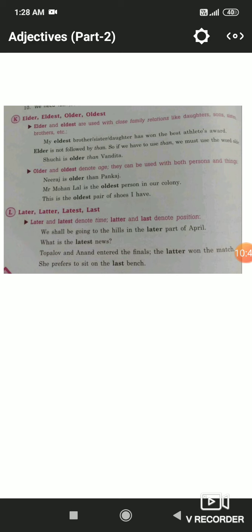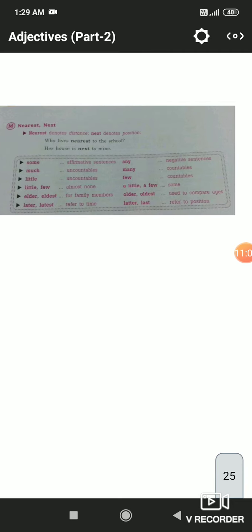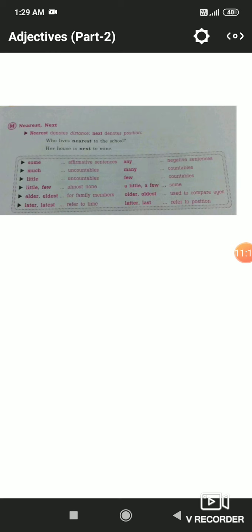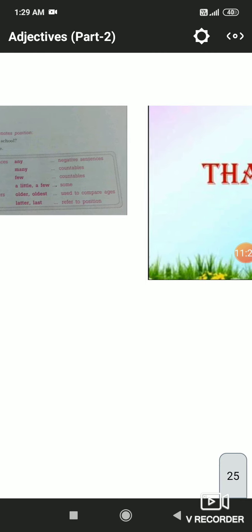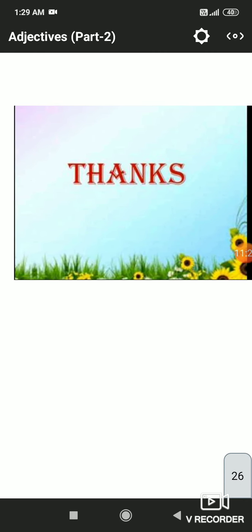Likewise, later and latest denote time, and latter and last denote position. We shall be going to the hills in the later part of April, denoting time. What is the latest news? Denoting time. And latter and last are used for denoting position. Now nearest and next: nearest denotes distance and next denotes position. Who lives nearest to the school? It is pointing out the distance. Her house is next to mine. It is denoting position.